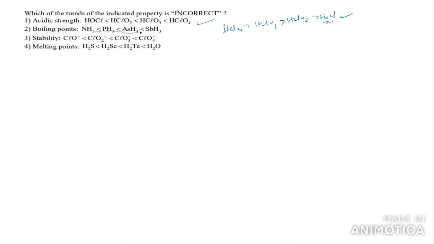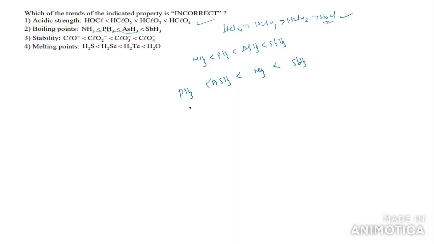Now come to the boiling points. What are the boiling point orders given here? NH3 less than PH3 less than AsH3 less than SbH3. Generally here we can see PH3 and NH3, they ask about boiling points. So boiling points mainly depend on the molecular mass. We have PH3 and AsH3, NH3 and SbH3. PH3 less than AsH3 less than NH3 less than SbH3.